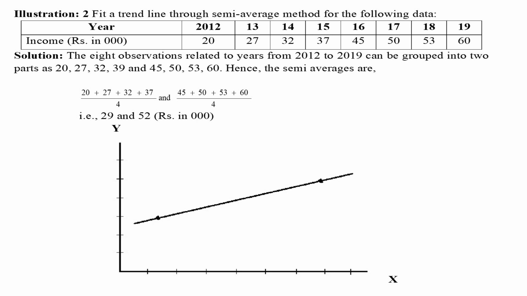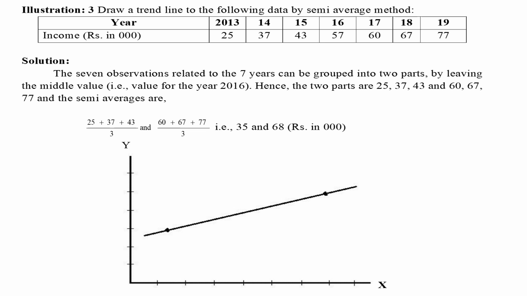Hence, the semi-averages are 29 and 52 rupees in thousands. It would be plotted in a graph by considering x-axis as year and y-axis as production. In illustration 3, it is required to draw a trend line by semi-average method for the data presented here.